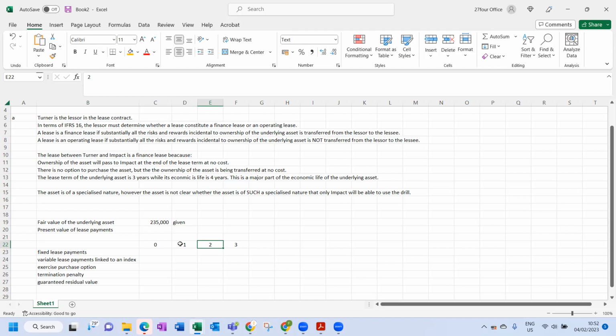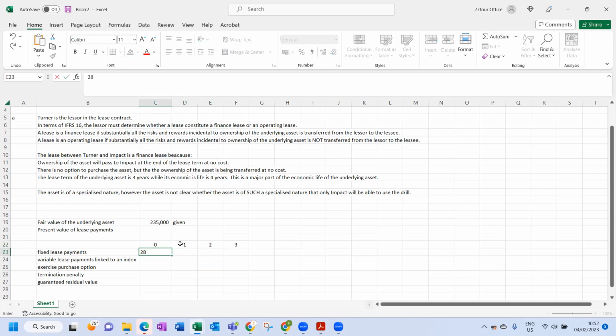If something happens at the beginning of year 2, you can't put it into year 2, because year 2 represents the end of year 2. Something that happens at the beginning of year 2 will be placed in year 1, because the end of year 1 is the same as the beginning of year 2. Because the payments are in advance, the lease payments will start in year 0.